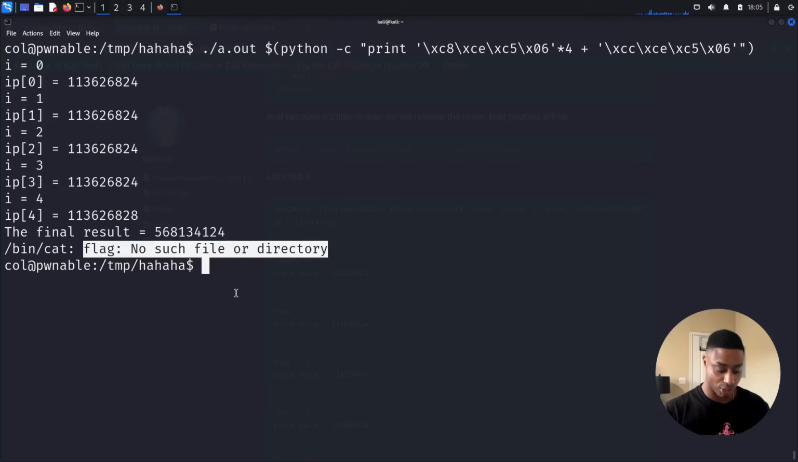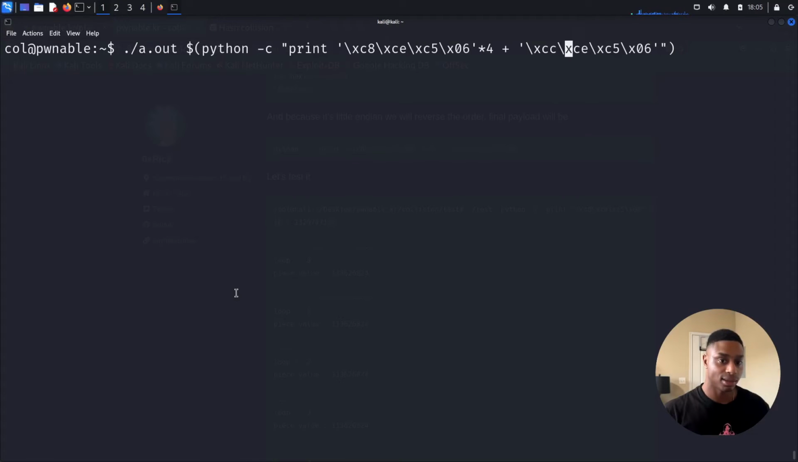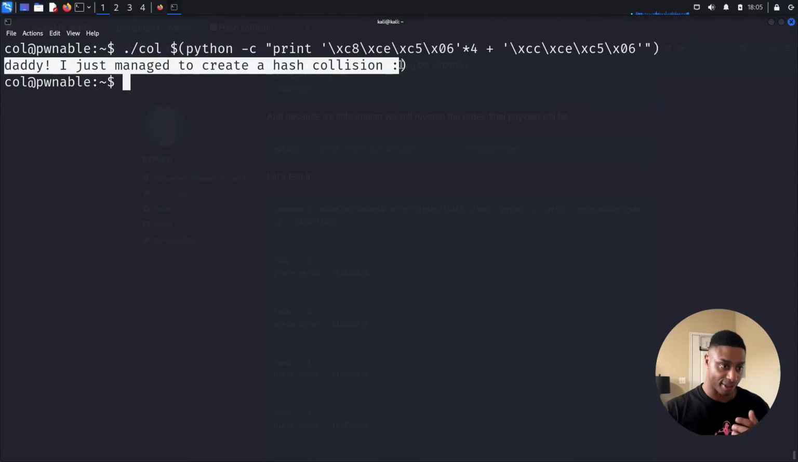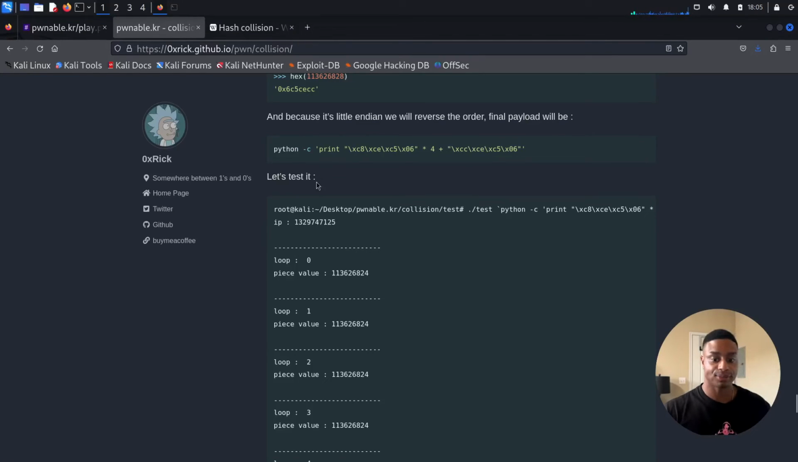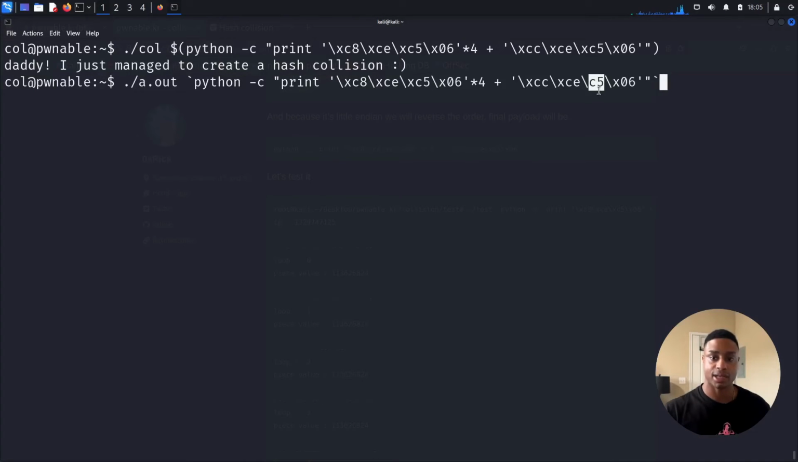It doesn't work because we're still in our makeshift directory. So if we go back to our home directory, and now we run this again, but it's not called a.out. Here it's called collision. Smash the enter key, and then we get this long flag. So that's how I solved it. I was kind of going crazy there. I didn't understand why it wasn't working, and it was because I left out the /x here.